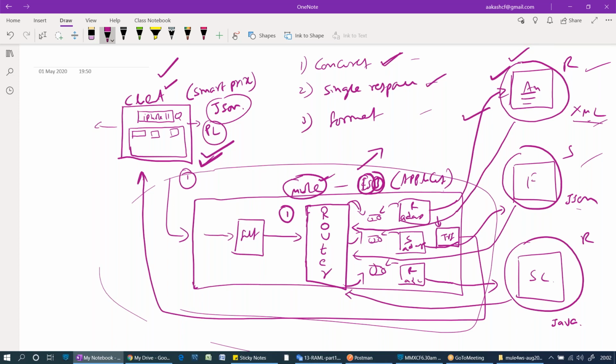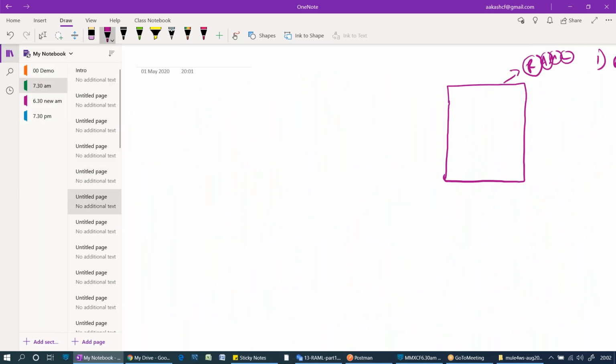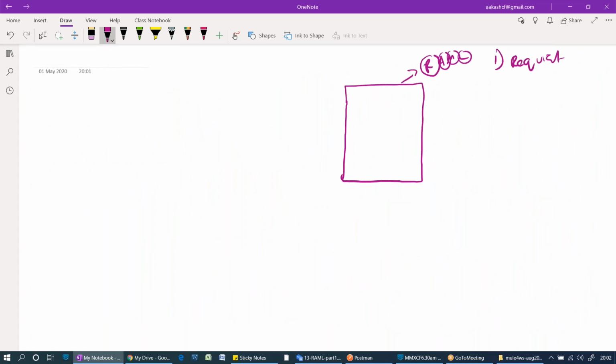See, this rectangular box is nothing but an ESB, and we are going to use REST and RAML. RAML is nothing but a RESTful API modeling language. By using RAML and RESTful web services, we are exposing to the outside world. Anyone can use our service, but whenever they are using a service, they need to follow such a structure. This is nothing but an API.